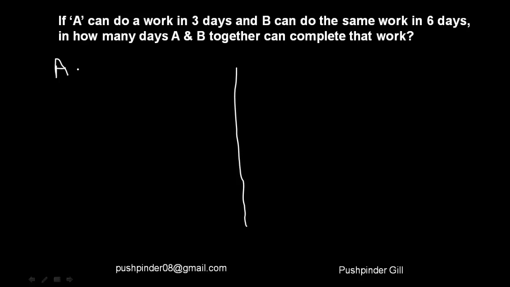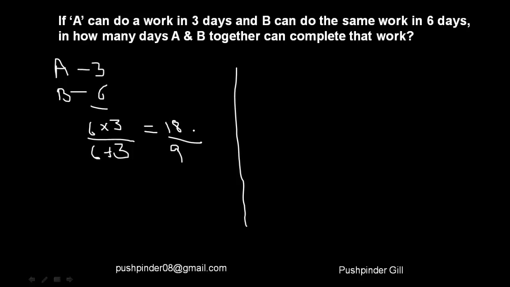A takes 3 days to finish the job, B takes 6 days to finish the job. So together they will take A into B divided by A plus B, that is 18 by 9. That is, together both of them are going to take 2 days to finish the job. Easy, right?